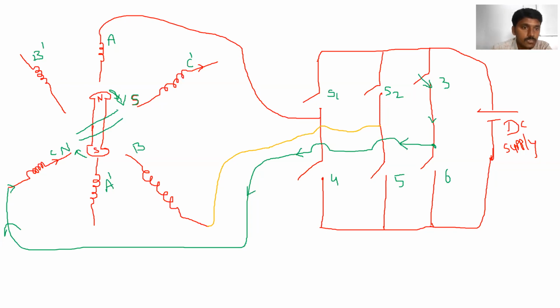The rotor comes to this position now. Is it clear? This is the south pole, this is fixed. This is the north pole, this is fixed. Now, whenever this rotor moves to this position, again the Hall sensor, meaning the position sensor, will give commands to the controller.